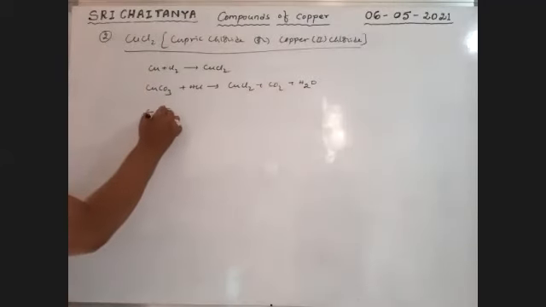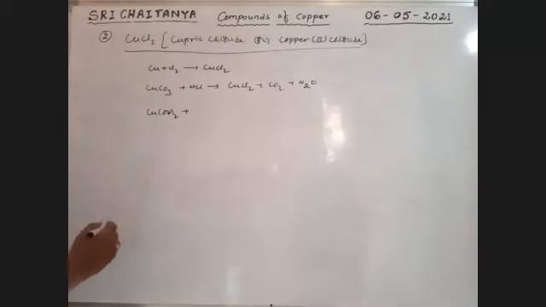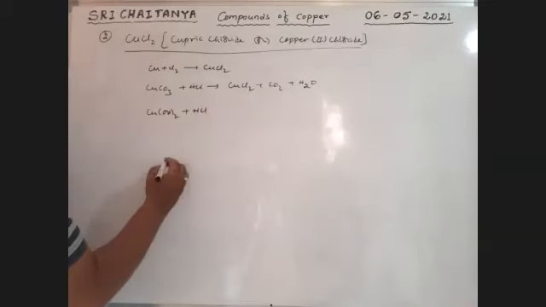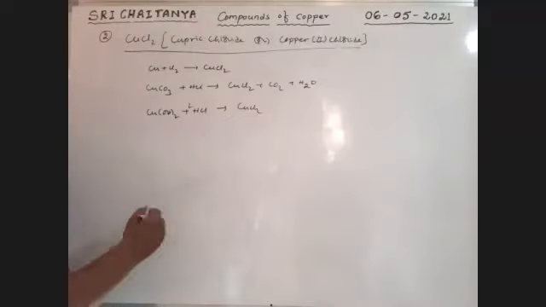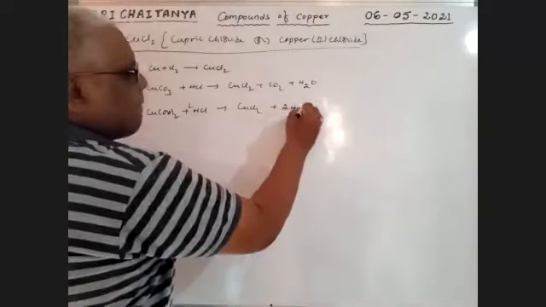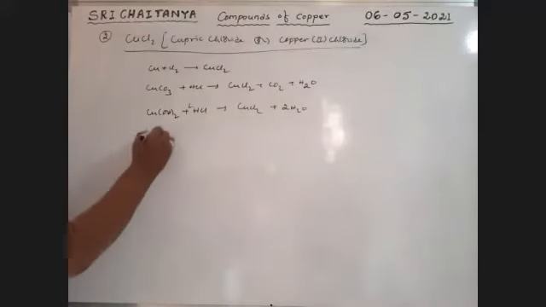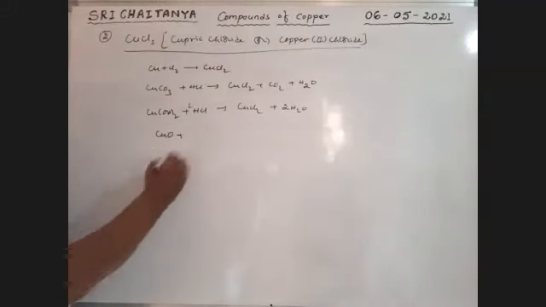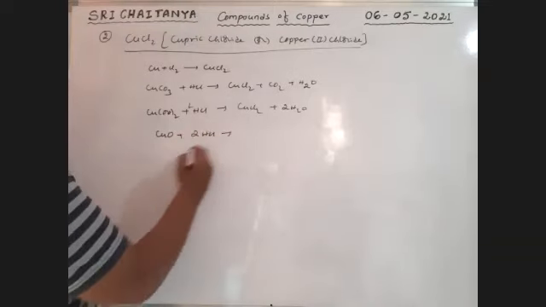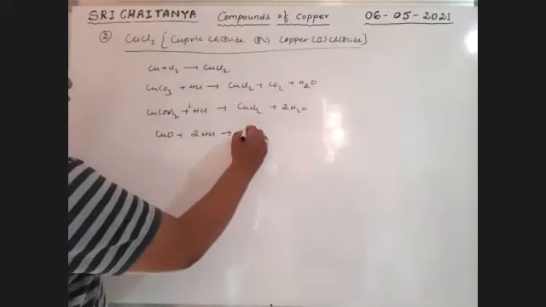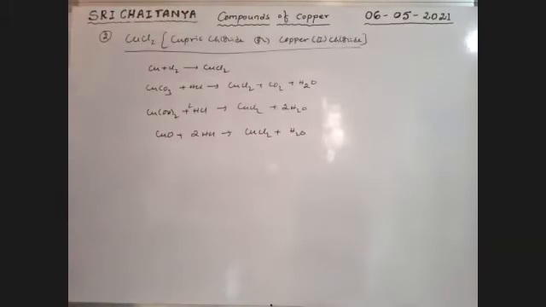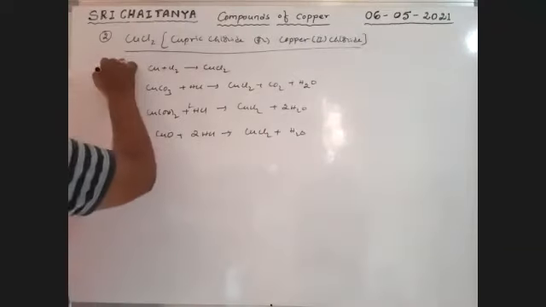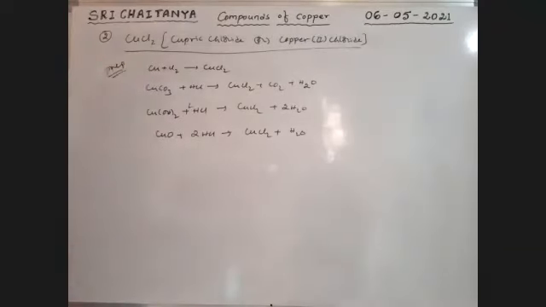Next, cupric hydroxide reacts with HCl, an acid-base reaction, that gives CuCl2 plus 2H2O. Cupric oxide, when it reacts with HCl, it is also a basic ending, reacts with acid, that gives CuCl2 plus H2O. So these are the preparation methods of CuCl2, cupric chloride.